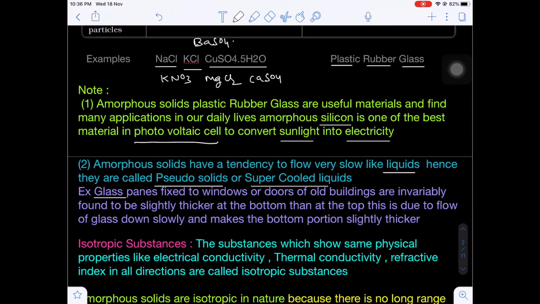Because due to slow motion of the glass particles, due to gravitational force, the bottom portion will be slightly thicker as compared to the top portion of the glass. Are you getting my point? That's why glass is referred to as a super cold liquid. Yes or no?